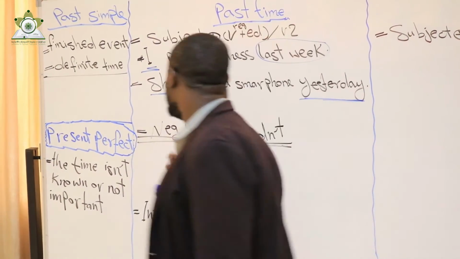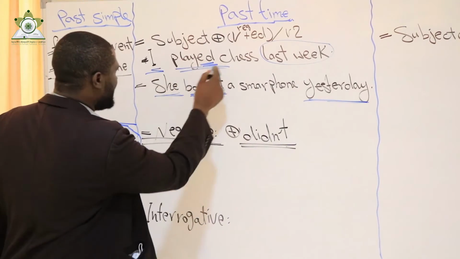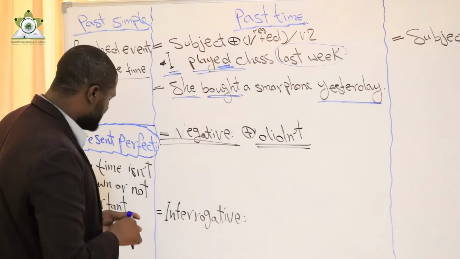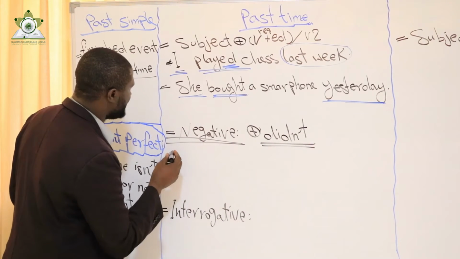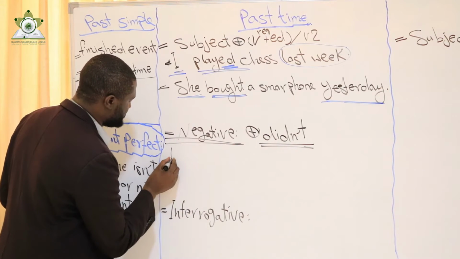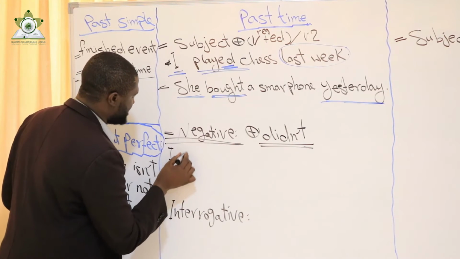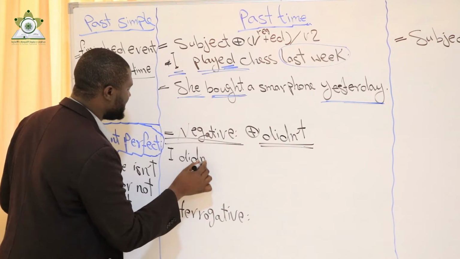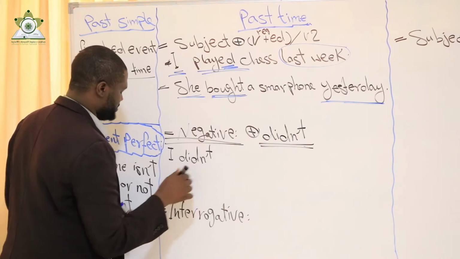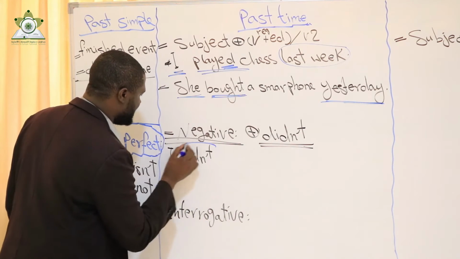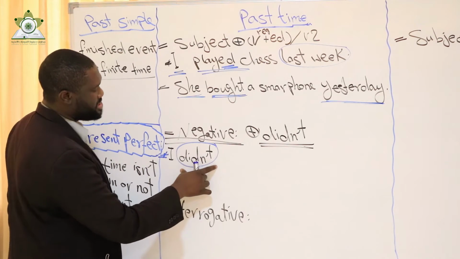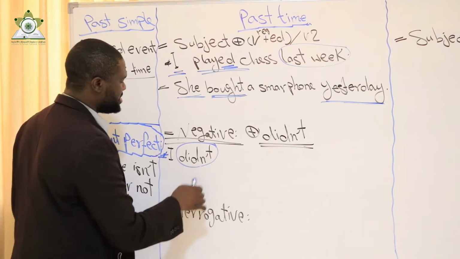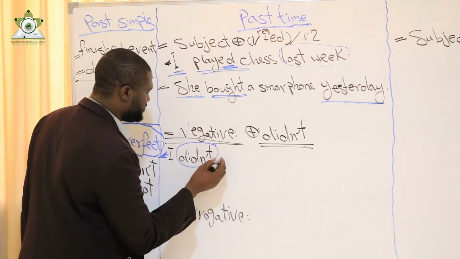For example, I played chess last week. If I want to make it negative, I say I didn't play.